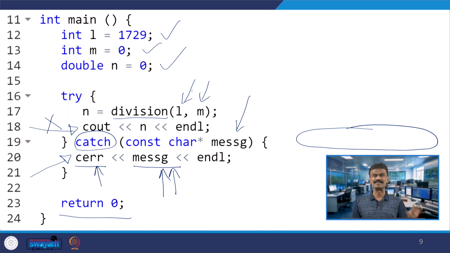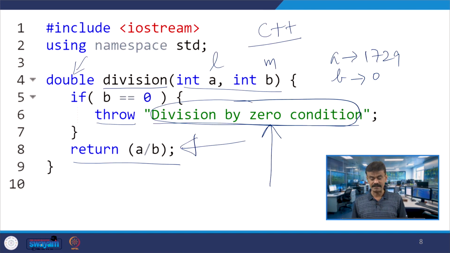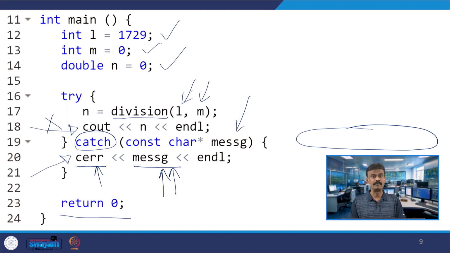Inside the block you can see the usual C++ code, and at line number 17 you have n is equal to division of L comma M. That means you are passing 1729 and 0. So A will take the value 1729 and B will take the value 0. If B is equal to 0, it is throwing an exception. What exception is it throwing? The division by 0 condition is thrown, and then it will be caught by the catch in line number 19.